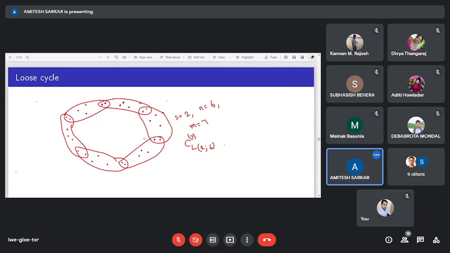In that case, s is equal to 2. These are s-loose cycles, where s equals 2 and m-uniform, m is here 7, and the number of edges here is exactly equal to 6. One can consider s equal to 3, 4, 5. Now our aim is to find the adjacency spectrum of this loose cycle.